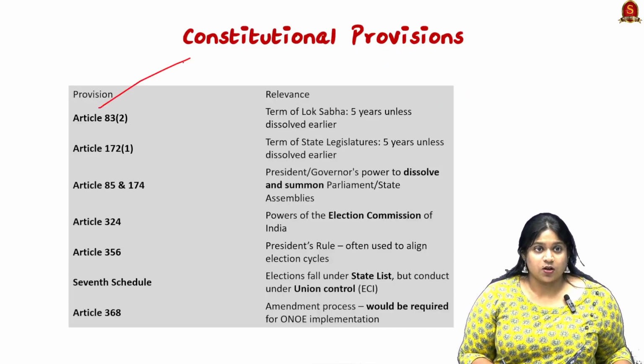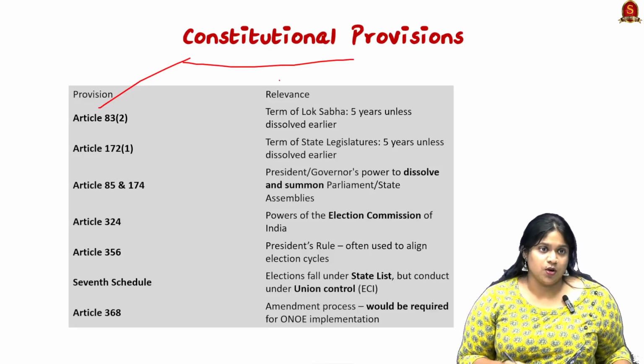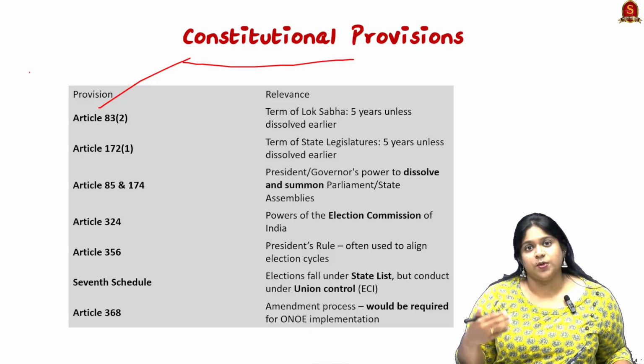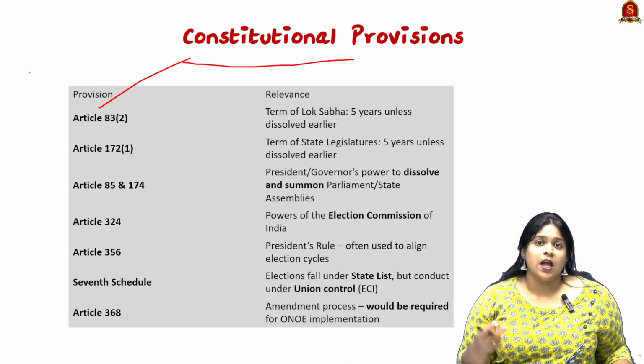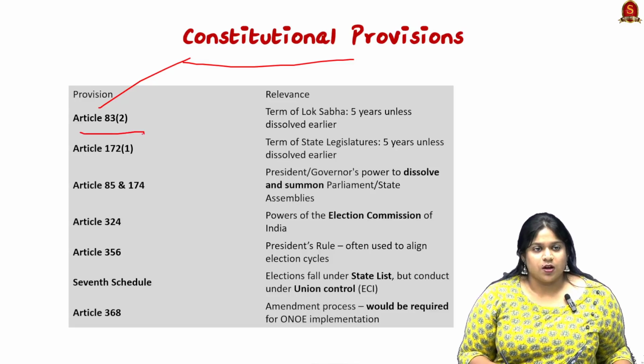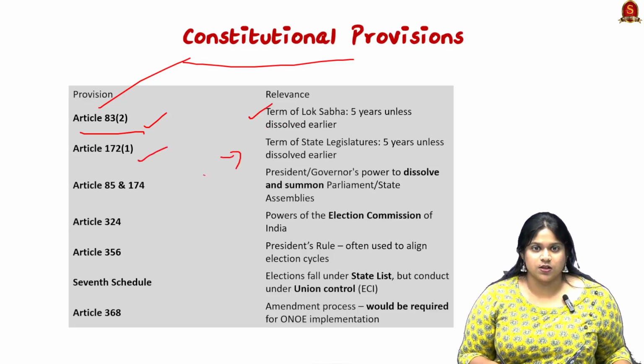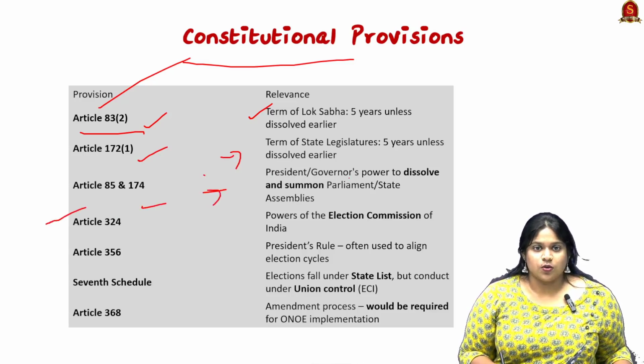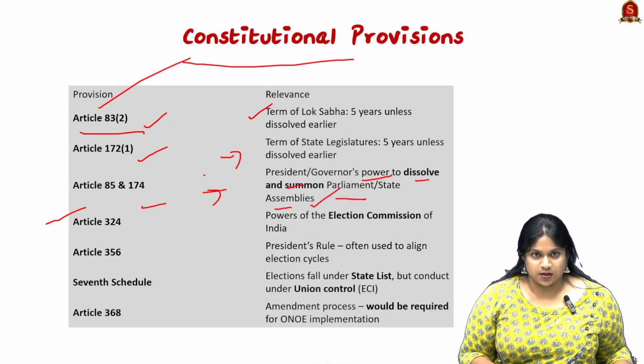Now looking into other constitutional provisions related to this article, because if you are going to conduct simultaneous elections, you have to look into the tenures of Lok Sabha and the state assemblies. So take a screenshot: Article 83 clause 2 looks into the term of Lok Sabha, then Article 172 on the state tenures, Articles 85 and 174 again on the power to dissolve and summon the parliament and state assemblies.